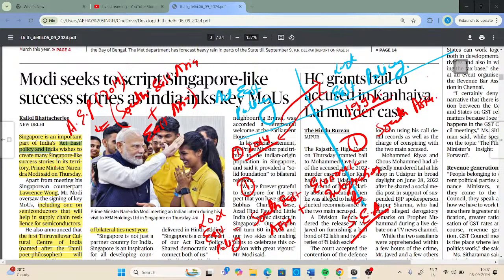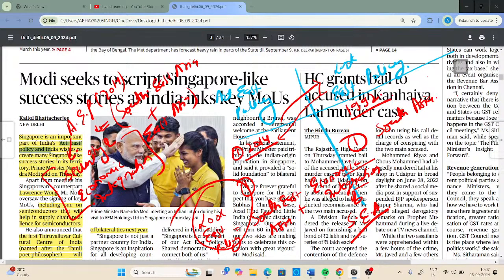The second important point related to AEP is that it focuses on security and economic integration, whereas Look East policy was mainly focusing on economic integration. Act East policy is focusing on both security and economic integration.